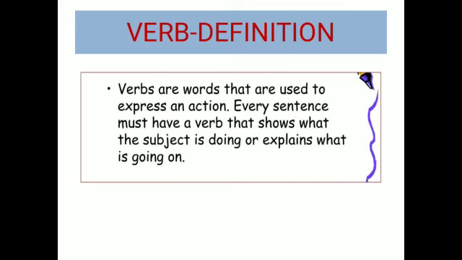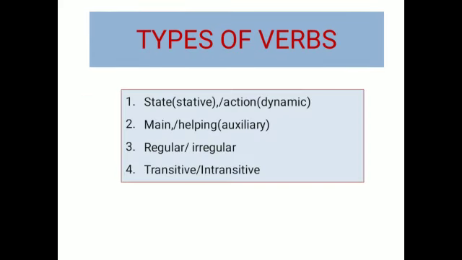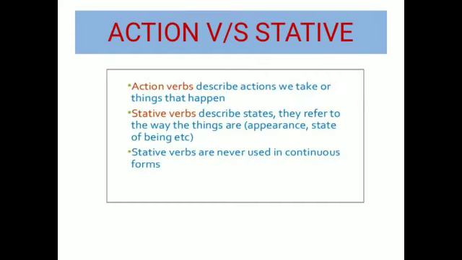Okay, now beta, the verbs can further be classified on four bases. The first one is state or action, also called stative or dynamic. The second is main or helping verbs, also called auxiliary verbs. The third is regular or irregular, and the fourth is transitive or intransitive. Okay, now the first one is action versus stative.